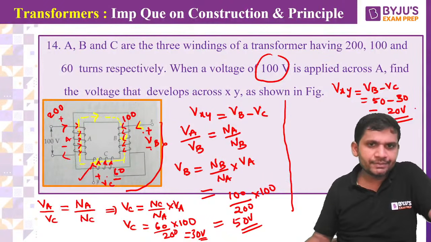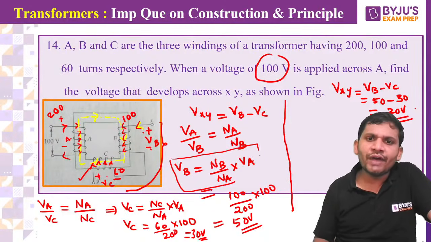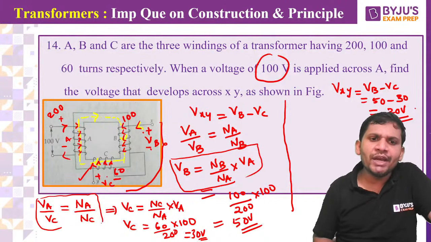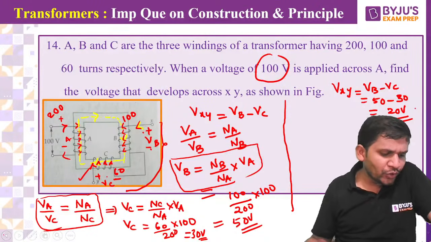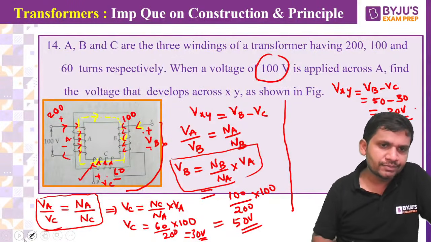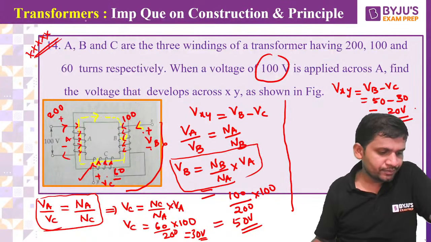I am applying the turns ratio with respect to primary to each winding. I am getting 20 volts, students. Clear? Please once again go through this very important model. Any doubt?